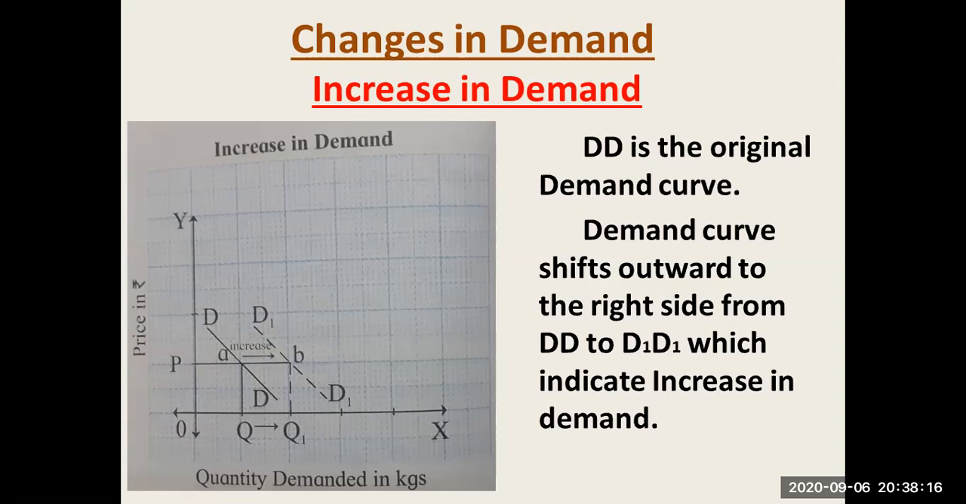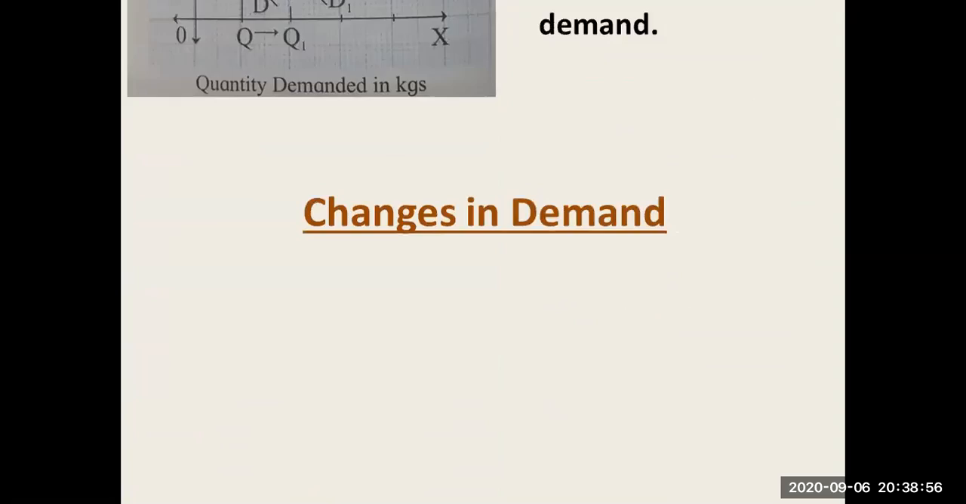On your screen, you can see D1 D1 shifts to the right side. The move from point A to point B explains the increase in demand. The demand rises from OQ to OQ1. DD is the original demand curve, and the demand curve shifts outward to the right from DD to D1 D1, which indicates the increase in demand. This part explains which factor is favorable and which is not. The first and most important is your income. If it is increased, automatically you will increase your demand. This is the increase in demand.